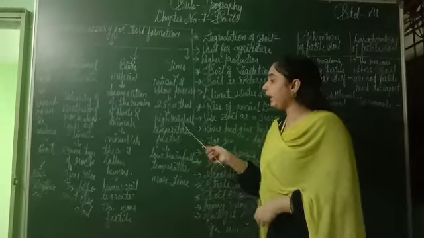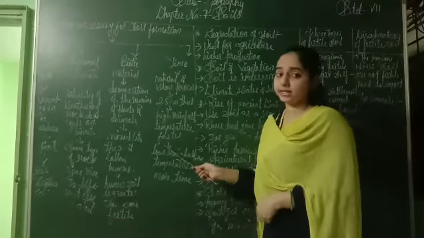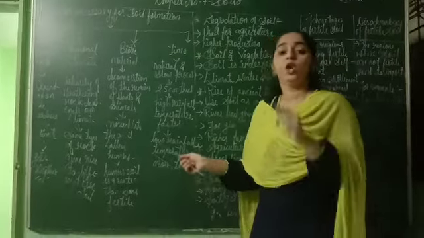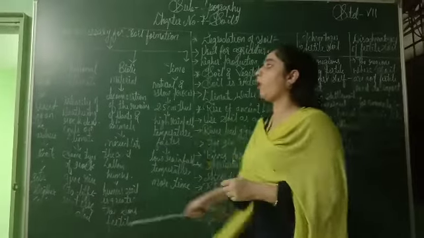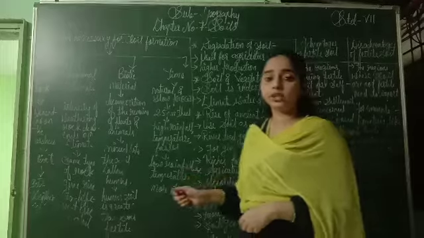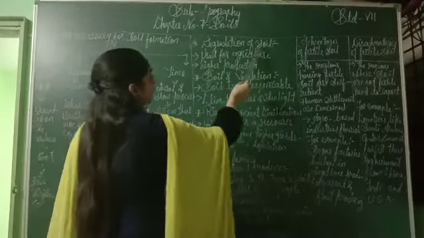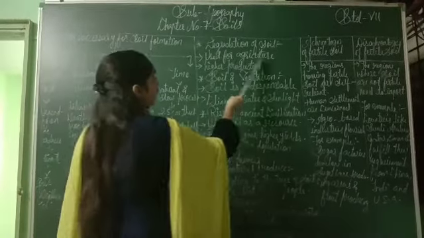See, with high rainfall and high temperature, the soil formation will be faster. But if any area has low rainfall and low temperature, it takes more time to form a soil. So these are the four important factors necessary for soil formation. Now let us discuss the other points, that is degradation of soil. First, we use soil for agriculture.